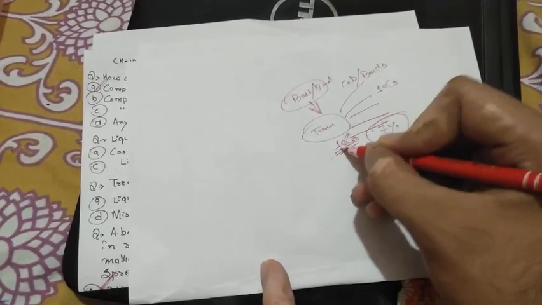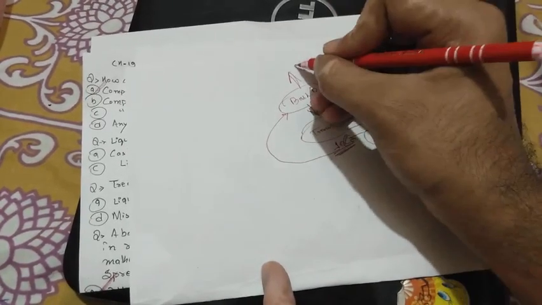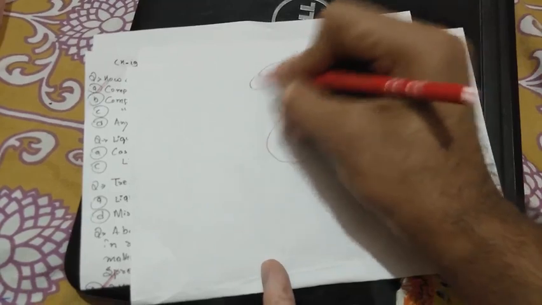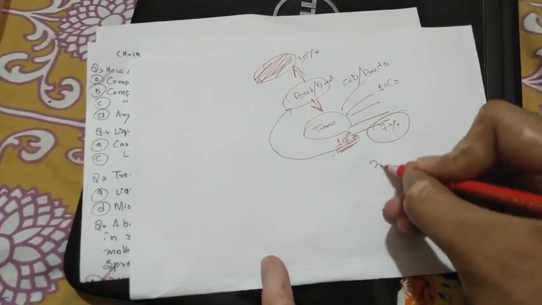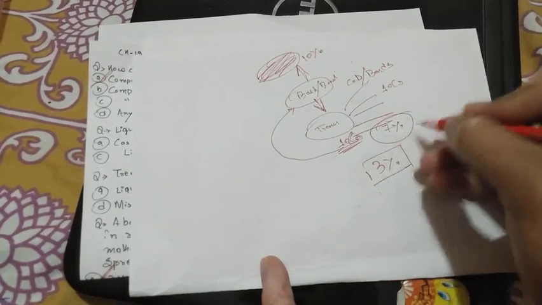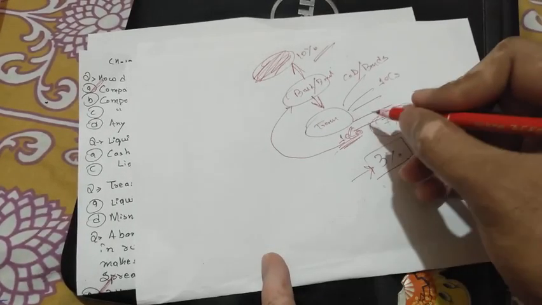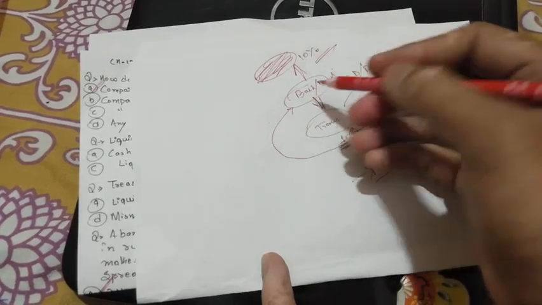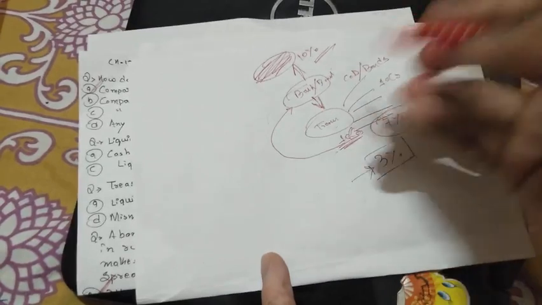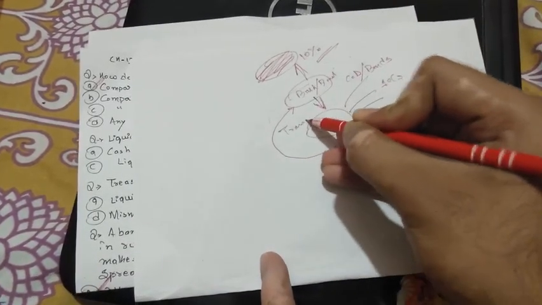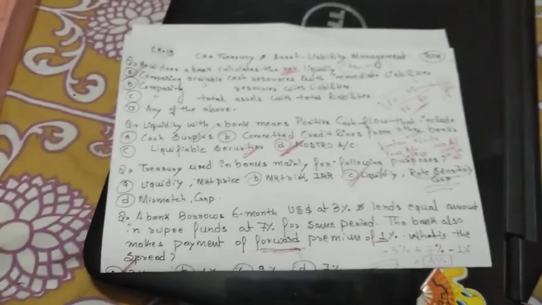Now this 10 crore is given to the bank. The bank gives this 10 crore rupees at the rate of 10% to some borrowers. Now this difference of 3% is the benefit of the branch. So this process of transferring from treasury to the bank, or if there is a surplus or deposit, the bank or branch transferring it to the treasury, is called transfer pricing. I hope you understood this. Now we will see the questions.